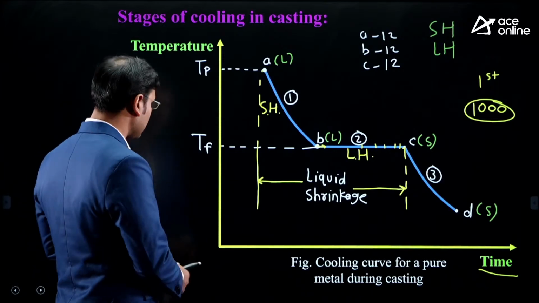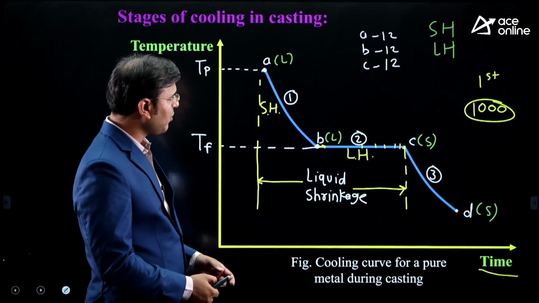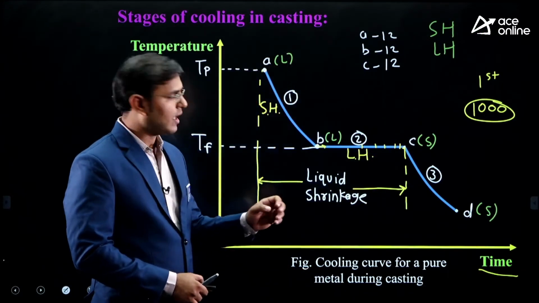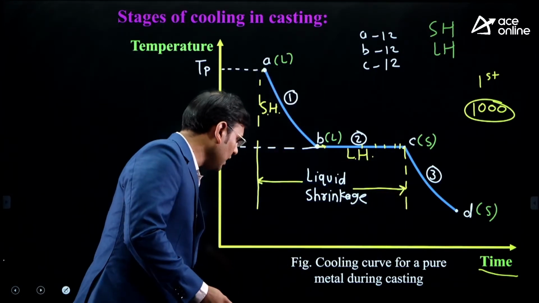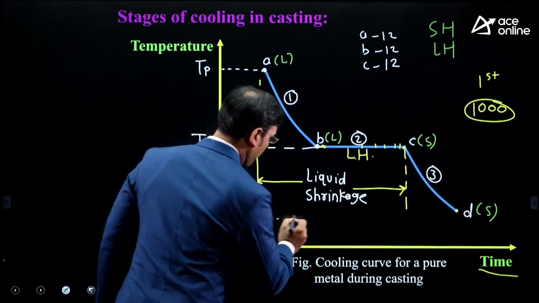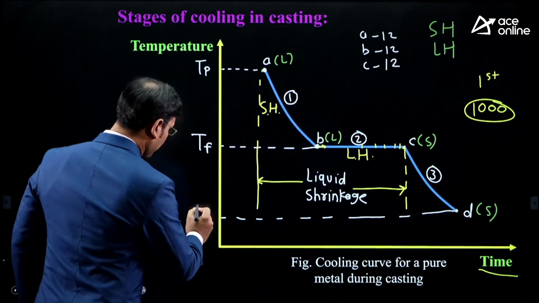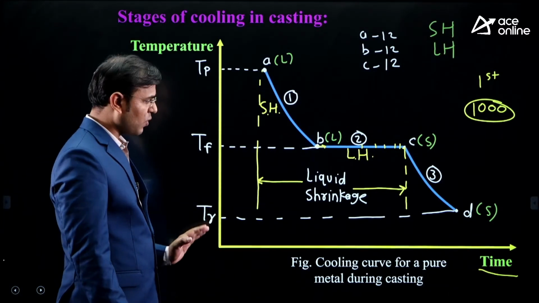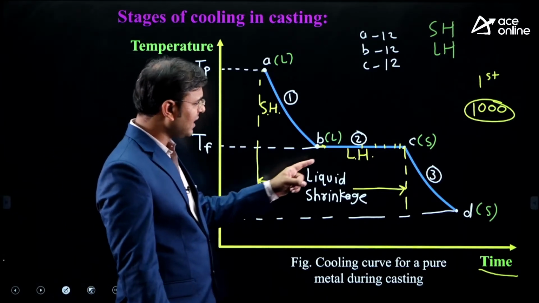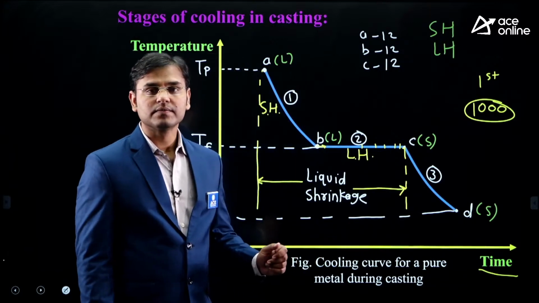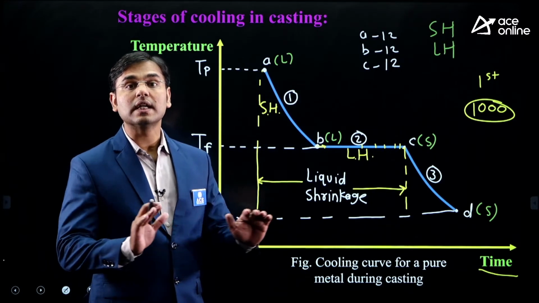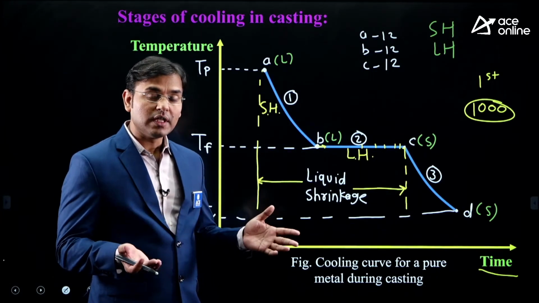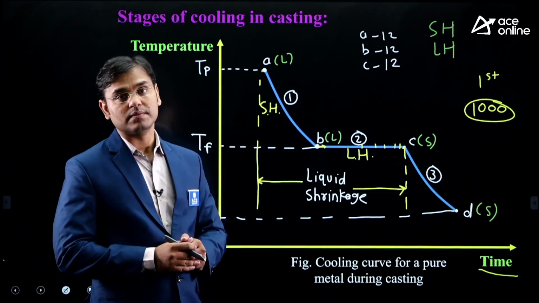And when we are taking that casted component, at the C point it will convert into solid. And what about the D point? Just see the D point. What is the temperature at D point? The temperature at D point is TR. R stands for room, T stands for temperature. This is the room temperature at D point. But from C to D, cooling is there, but that cooling is not inside the mold.